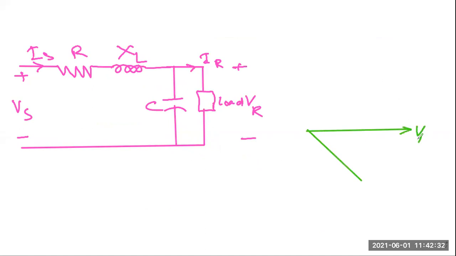This is your VR, this is your IR, so the angle between them is phi R. I think we require more space. This will be difficult here.